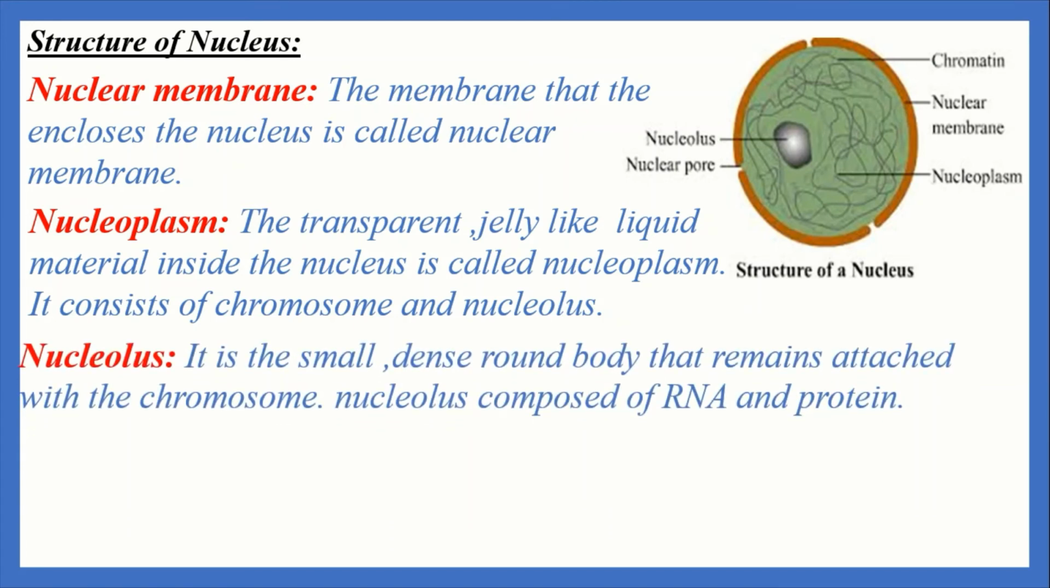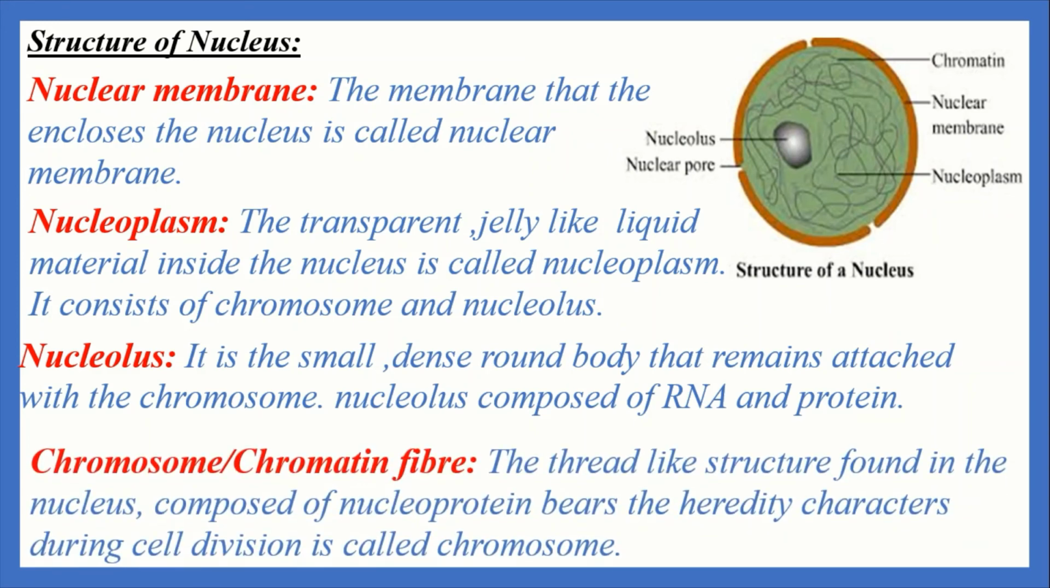Third one is nucleolus. It is a small, dense, round body that remains attached with the chromosome. Nucleolus is composed of RNA and protein. Nucleolus is a comparatively bright, dense, spherical body present in the nucleus. It is composed of protein, lipid and RNA. The main function of nucleolus is the synthesis of different types of protein and RNA in the cell.